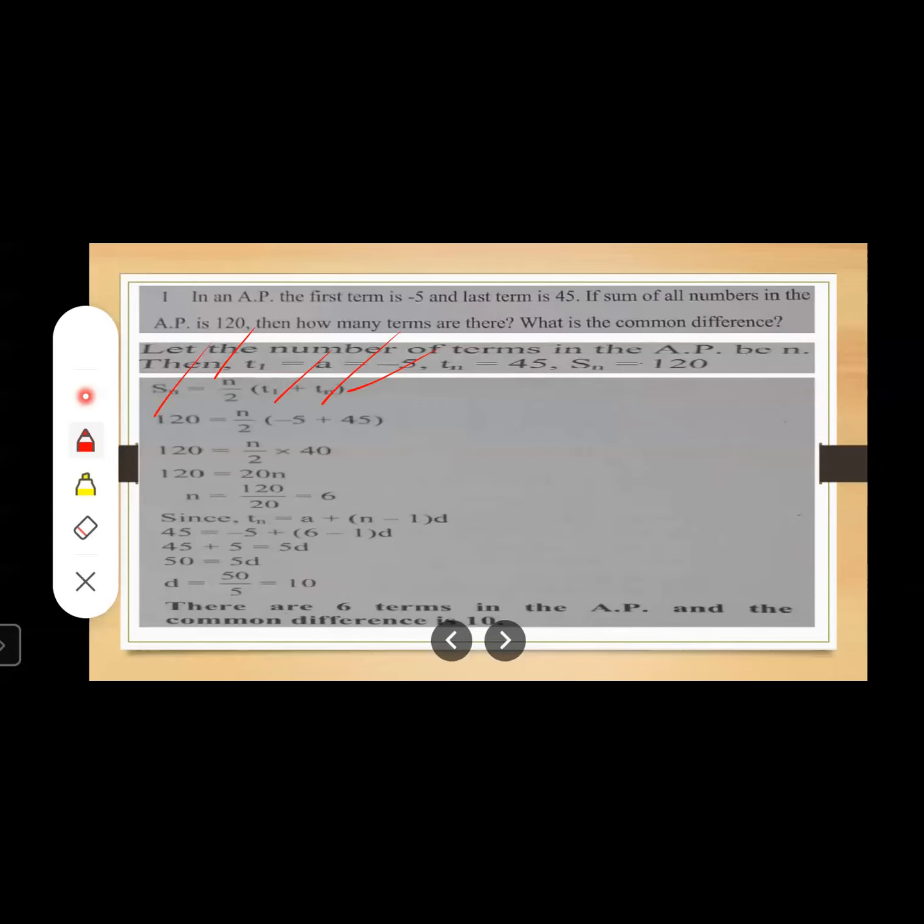Okay, once you know this value of n, now what is our next? What you have to find out? Common difference, that you can find out by using the formula of Tn. Tn is equal to A plus (n minus 1) into D. Now you know Tn, you know A, you know n, so you can find out D. In this way, you find out the value of D also, and write down at the last whatever you are finding out, you mention at the last line.